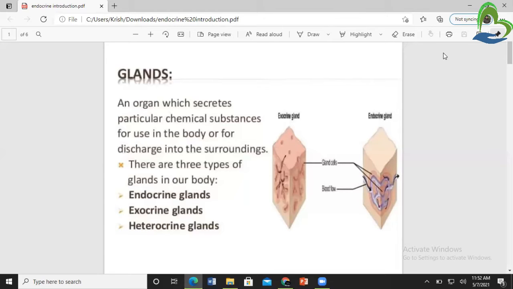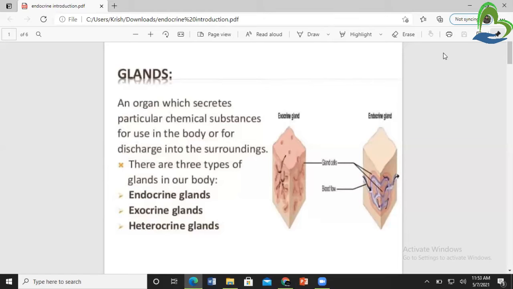Mostly, glands secrete chemical substances that are useful for the function and growth of the body, and they also discharge certain chemicals outside the body.